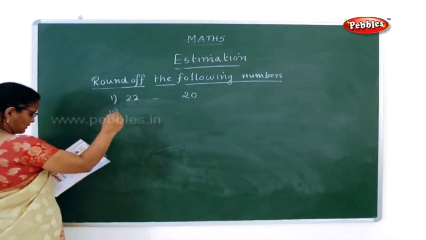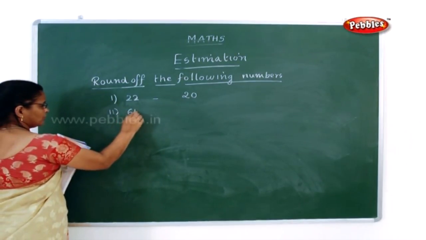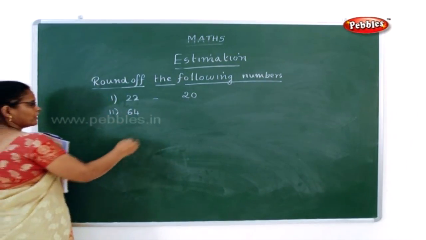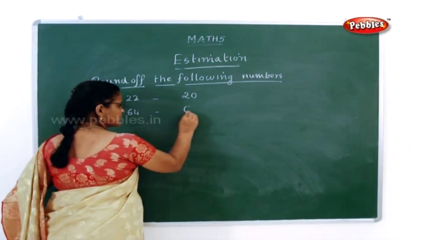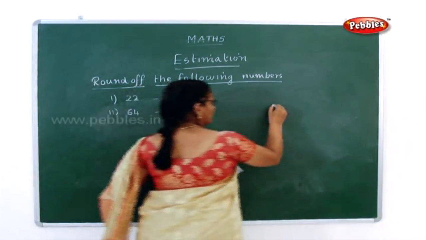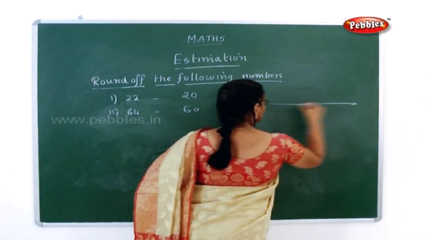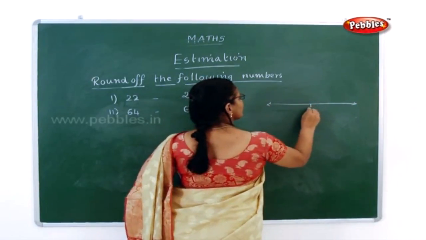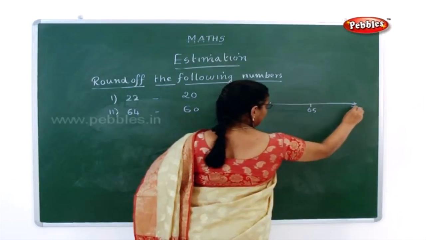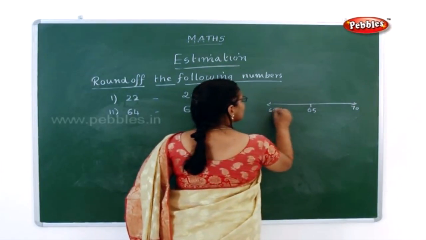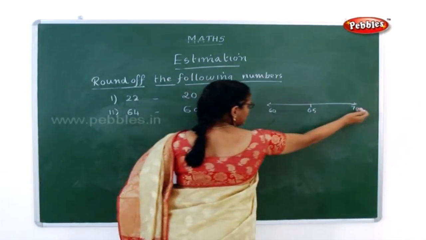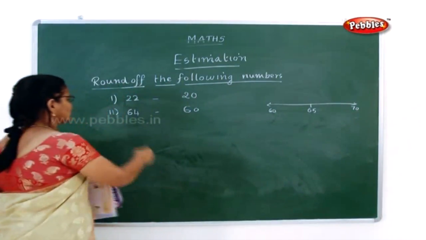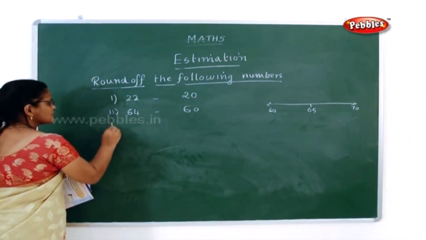Second one, 64. Can anyone tell? The 64 can be rounded to 60 or 70. This is 60 because I told you in the number line, from 60 to 64 it is 60, from 65 it is rounded to 70. So the 64 can be rounded to 60.